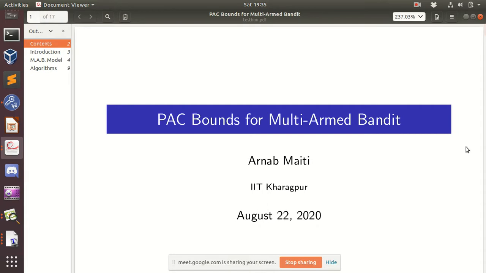This is about PAC bounds for multi-arm bandit. So multi-arm bandit is a very famous problem on the learning theory side. So we are going to look at some of the PAC bounds. PAC is probably approximately correct bounds.